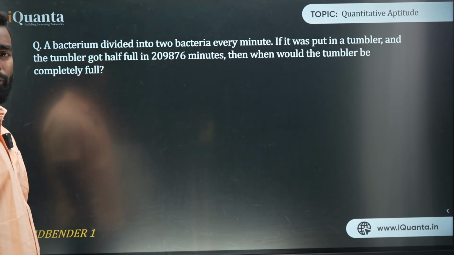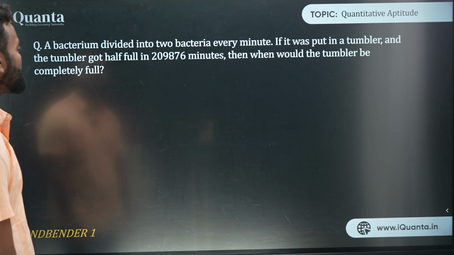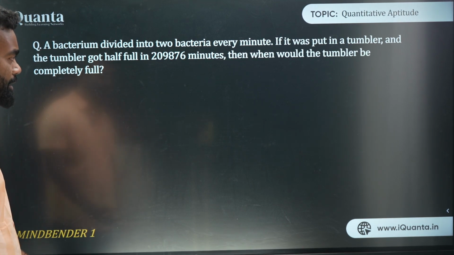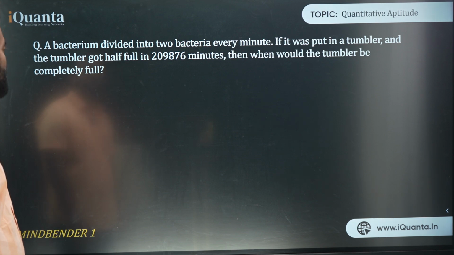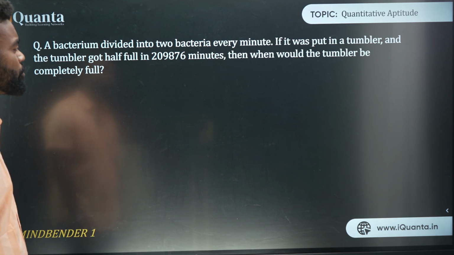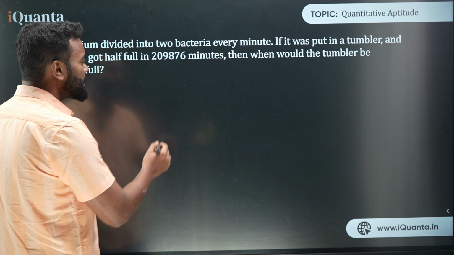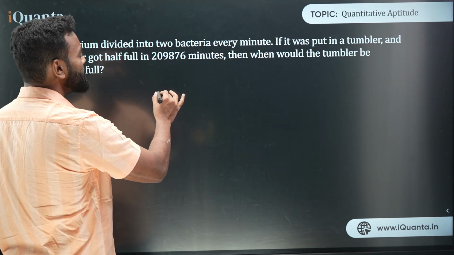A bacterium divided into 2 bacteria every minute. If it was put in a tumbler and the tumbler got half full in 209,876 minutes, then when would the tumbler be completely full? Now think about it. In the tumbler, the bacteria is getting doubled every minute.